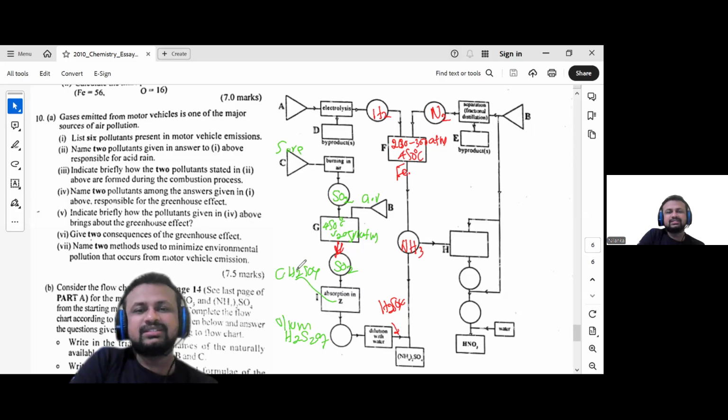After mixing concentrated sulfuric acid and sulfur trioxide, we get oleum. Dilution of oleum with water results in sulfuric acid.